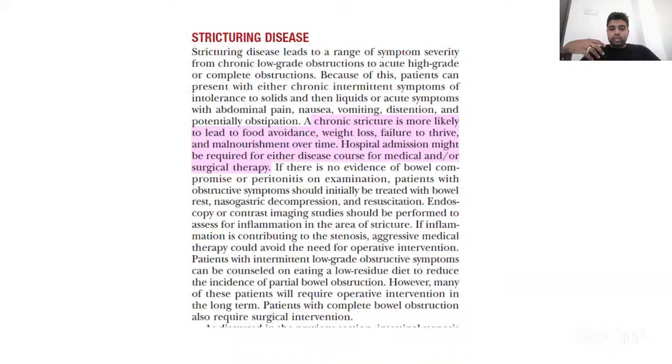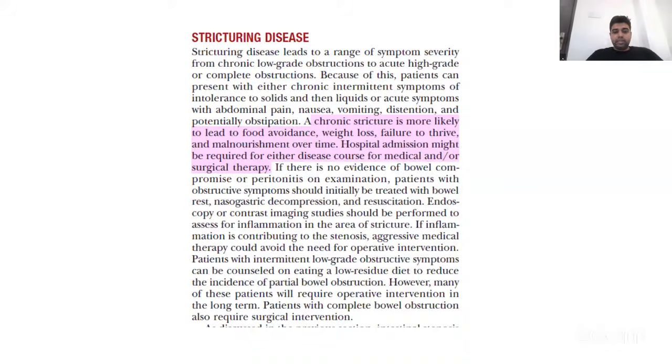So following contrast studies to assess the inflammation in the area of stricture, and if there is a stenosis, aggressive medical therapy could avoid the need for operative intervention. So if there are intermittent low-grade obstructive symptoms, the patient should be counseled on a low residue diet to reduce the incidence of partial bowel obstruction. All right. So that is what is recommended.